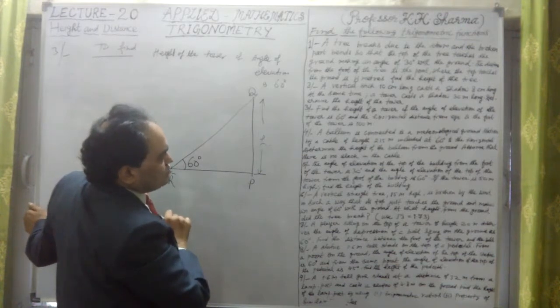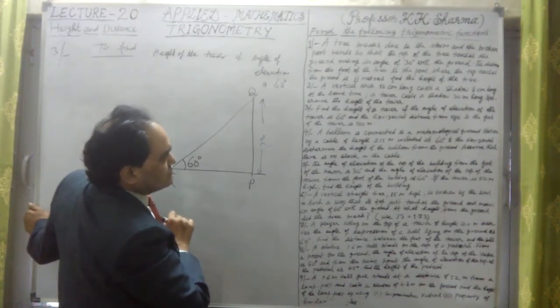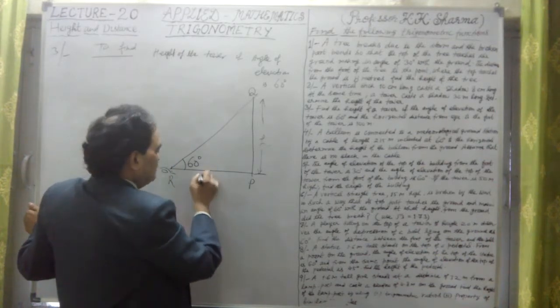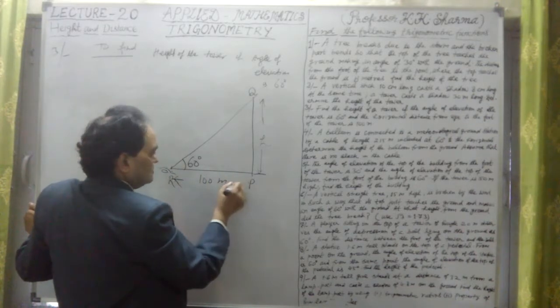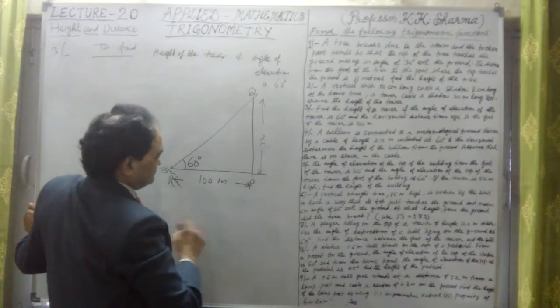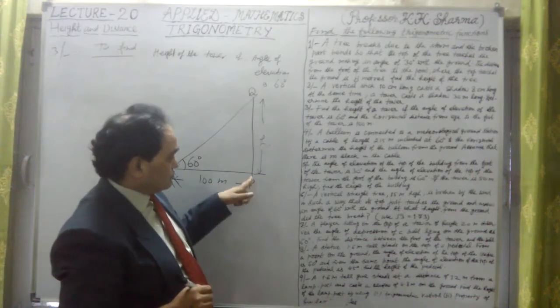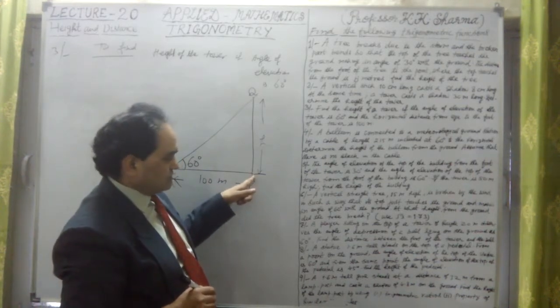And Q is the top of the tower. The horizontal distance from the eye to the foot is 100 meters. Now this is 100 meter given to us. This is the distance on the ground of the foot of the tower. This is P, the foot of the tower.